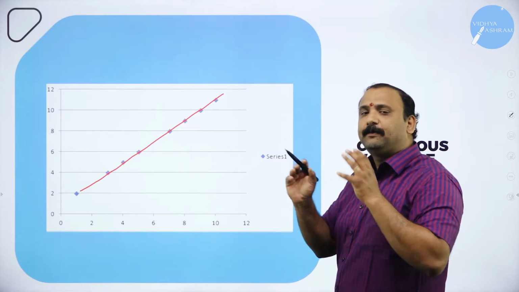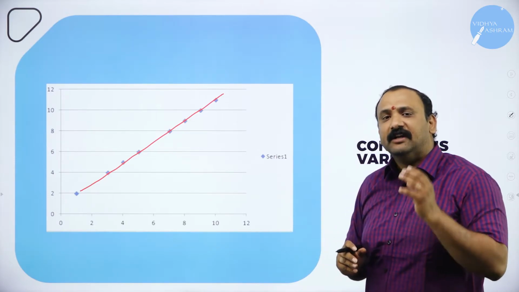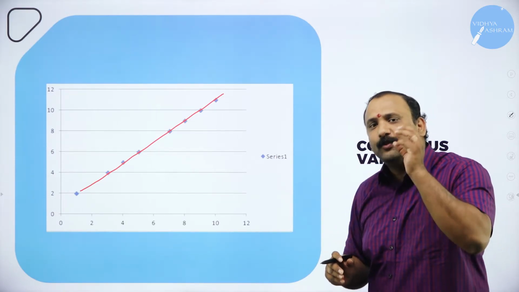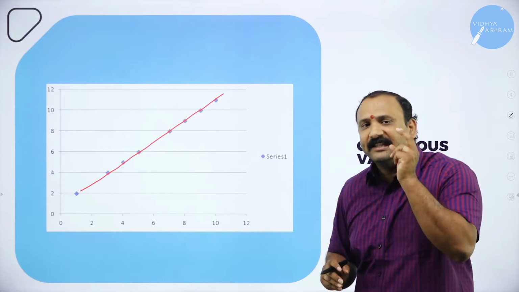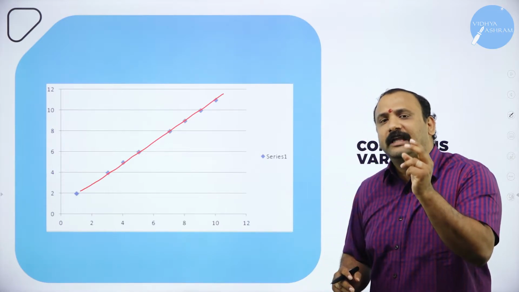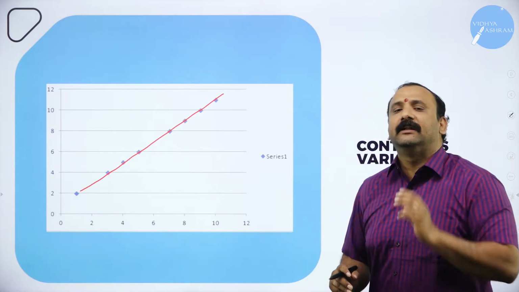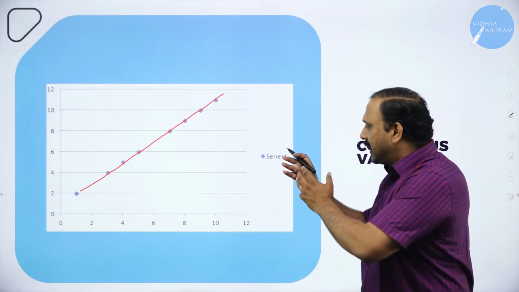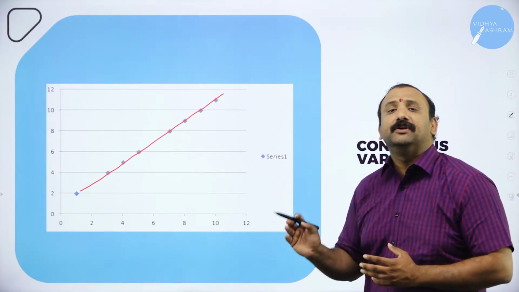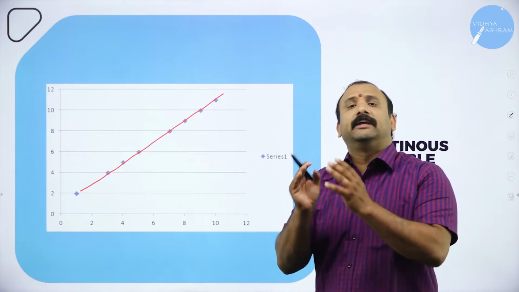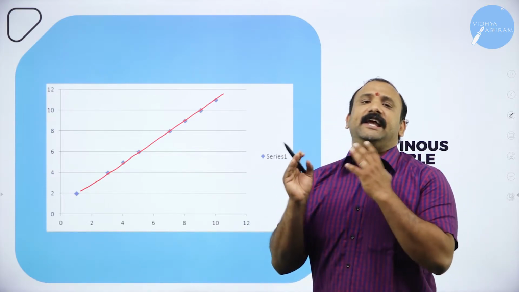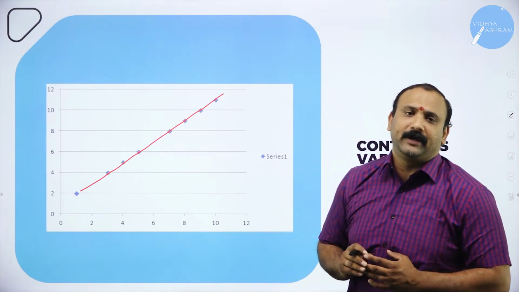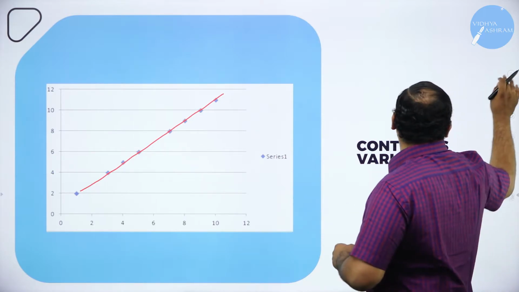So the concept of a continuous variable itself tells us that the data will not remain constant and the numerical value will keep on changing at a particular level altogether. That is why we call this a continuous variable, the one which will keep on changing and can take any numerical value altogether. Now moving forward.